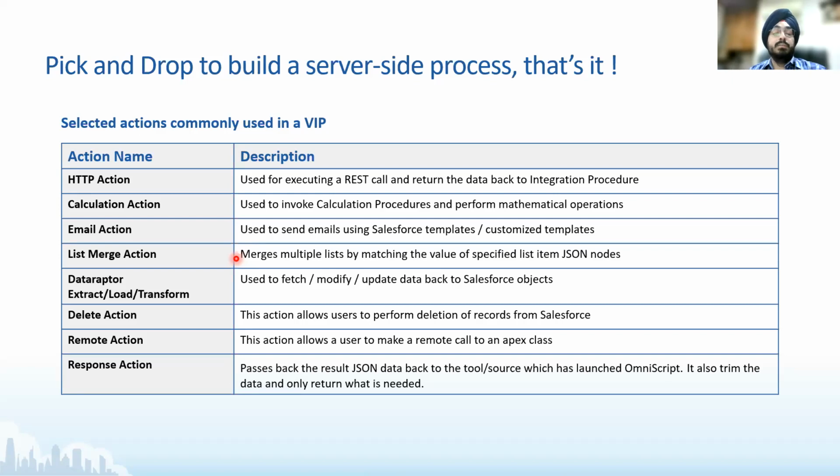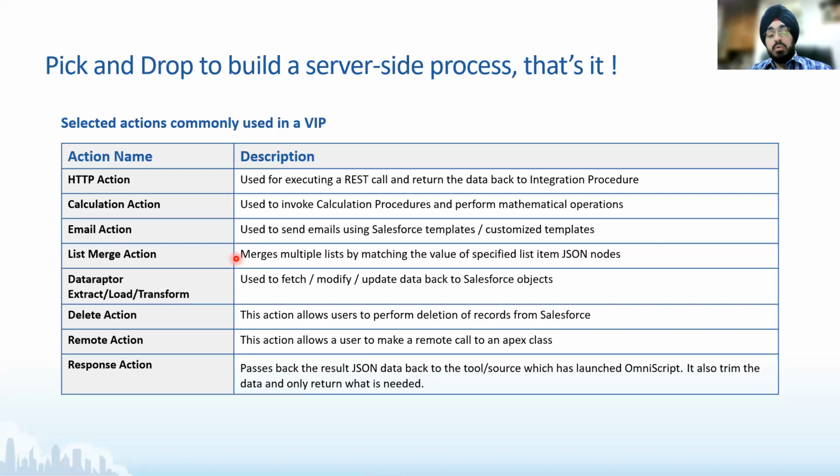So in Velocity, as you would learn ahead, a lot of complex capabilities within the industry packages are offered by Velocity services. Services are basically Apex code, which have a consistent signature and they can be invoked using remote action. So that's where the criticality of remote action steps in. It's a very, very important feature to have because it allows you to invoke those services and perform multiple operations within it which are pertinent to that specific industry.